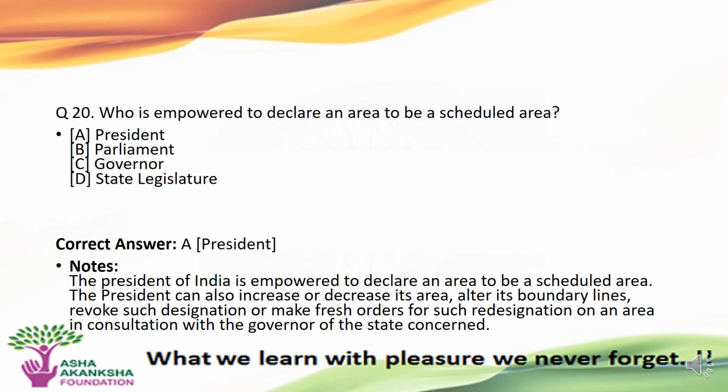The last question is, who is empowered to declare an area to be a scheduled area? Options are A. President, B. Parliament, C. Governor, or D. State Legislature. The correct answer to this question is option A, that is the President is empowered to declare an area to be a scheduled area. The President can also increase or decrease its area and alter the boundary, revoke such declaration, and make fresh orders for such redesignation of an area in consultation with the governor of the state concerned.